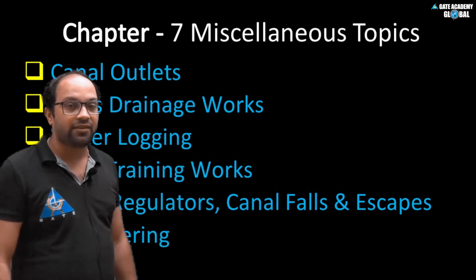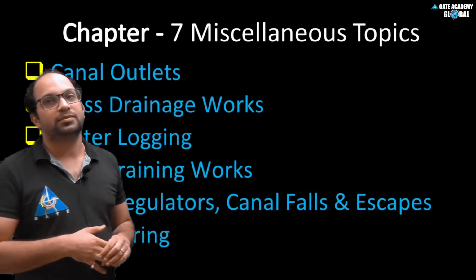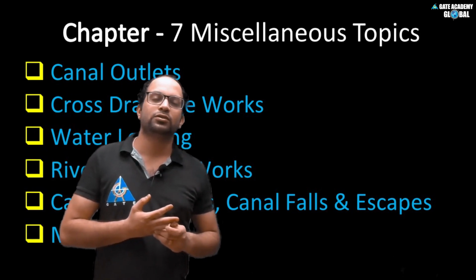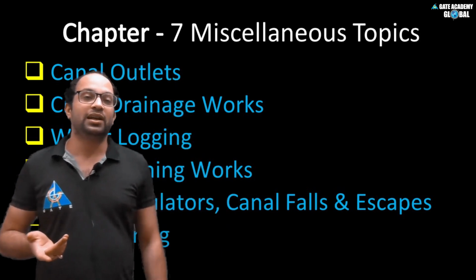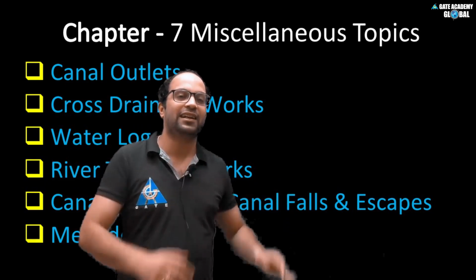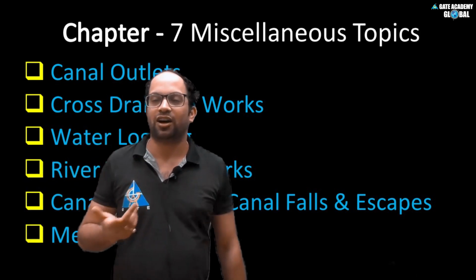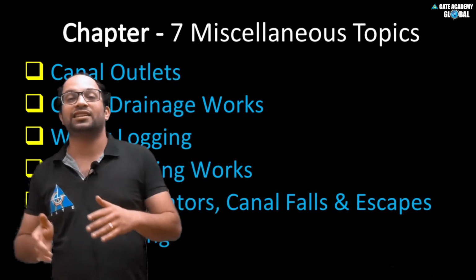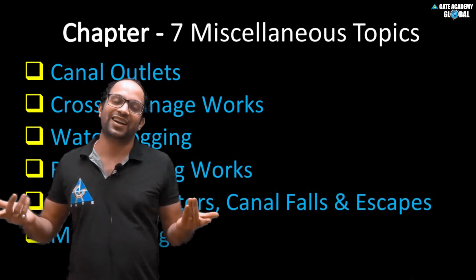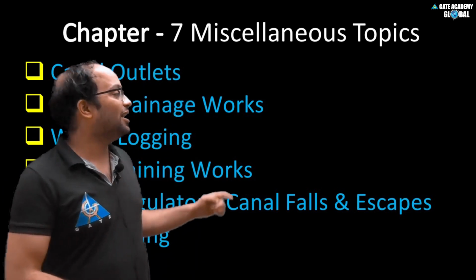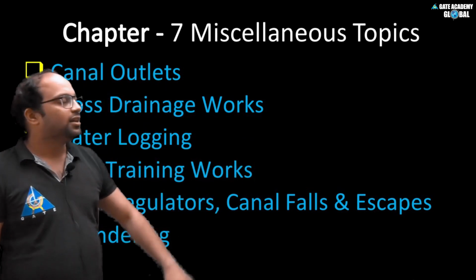Next will be your river training work. Why are we going to study river training work here? Because due to floods or some natural phenomena, rivers sometimes change their course. Let us assume you are building a dam on a river's course, and due to some change in natural conditions or due to flood, the river changes its course and is no longer flowing across that dam. Then all your money will be gone. So how we save the banks by constructing river training works, we will see in this topic.